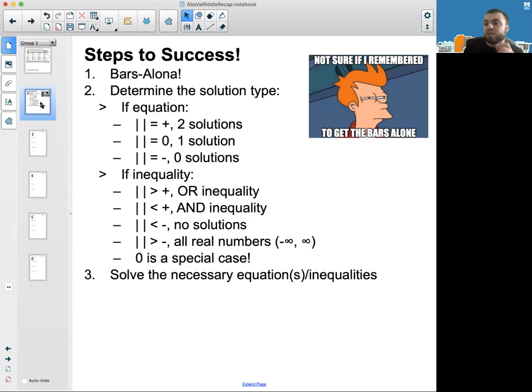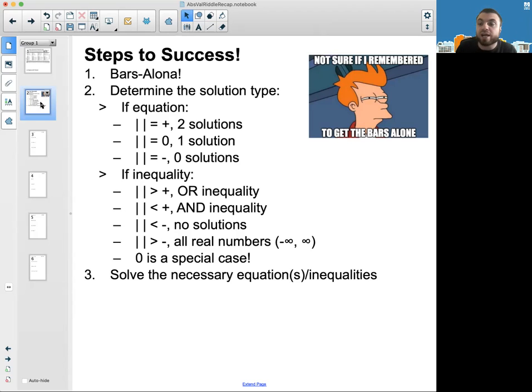And again, that is because if you have the bars equal to a positive number, there are 2 different numbers that will have an absolute value that is a positive number. For example, if the absolute value is equal to 10, 10 and negative 10 have an absolute value of 10. So that's indicating that there will be 2 solutions.